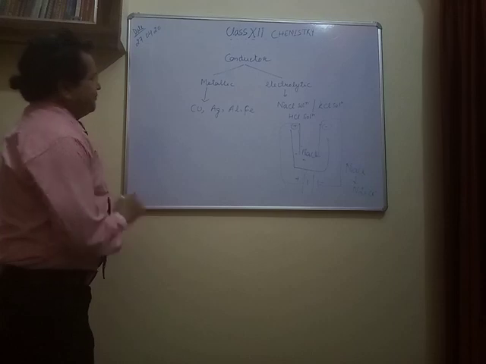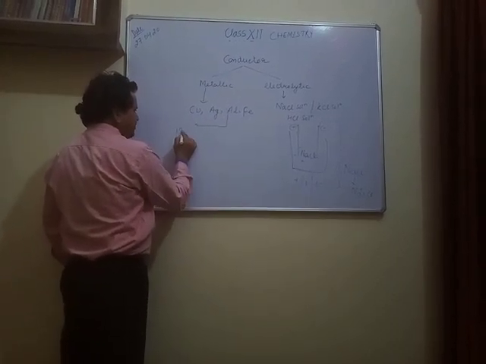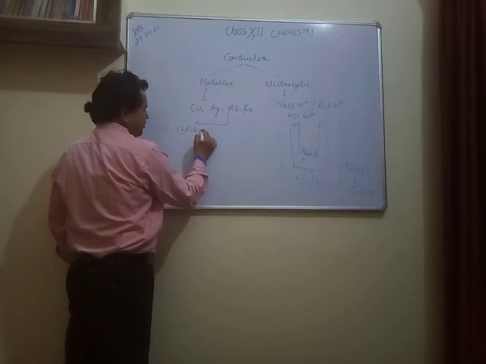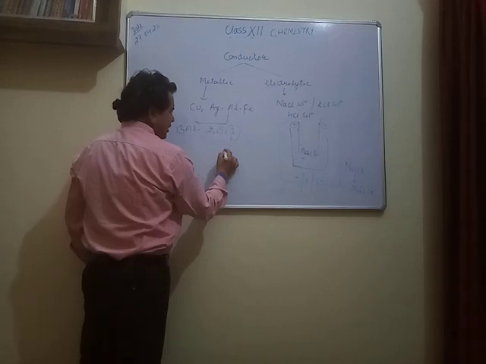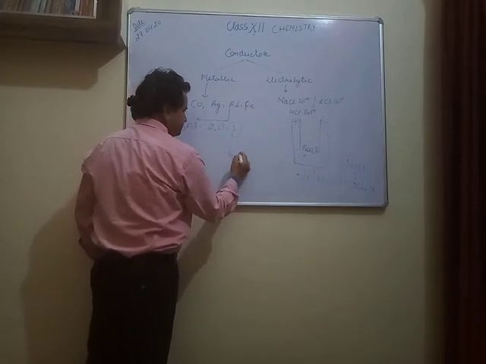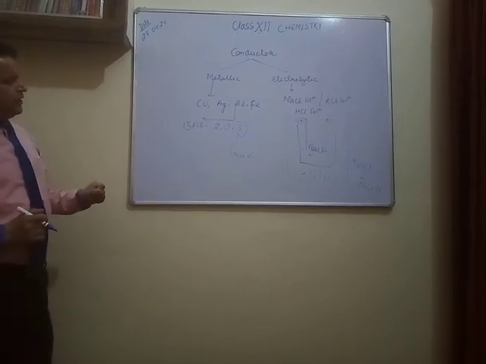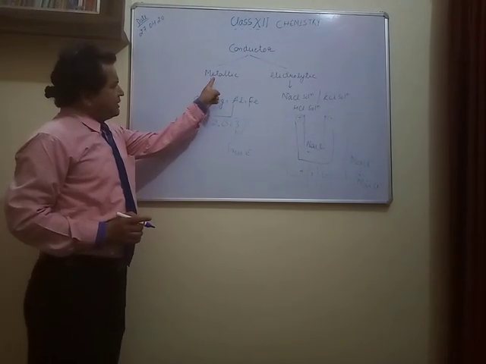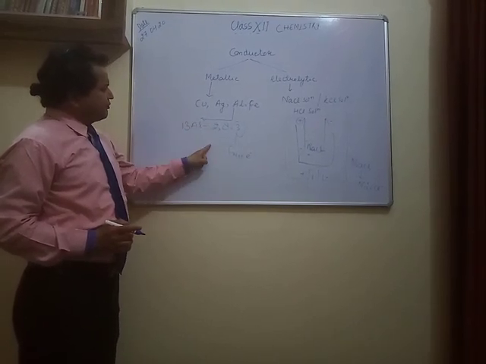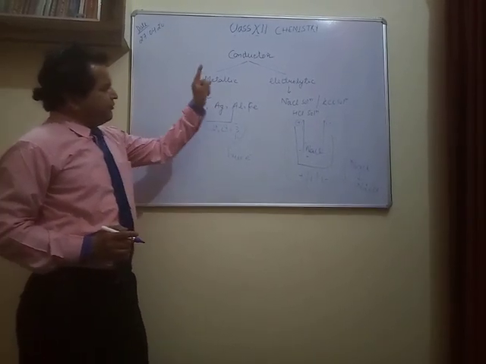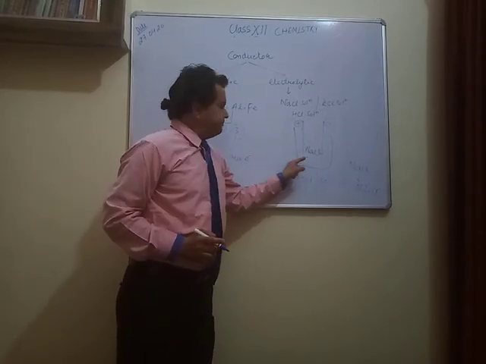In metals, just like if I take the example of aluminium, we know aluminium has 13 electrons and its electronic configuration is 2, 8, 3. These 3 electrons are free electrons, right? What I am going to tell you is what is responsible for carrying electricity in metals and what is responsible for carrying the current in electrolytic solution.